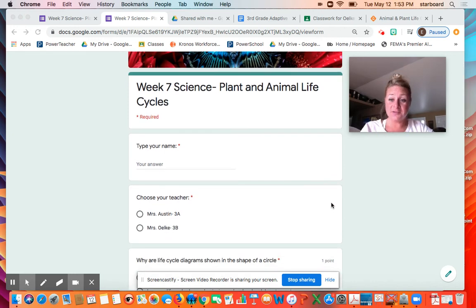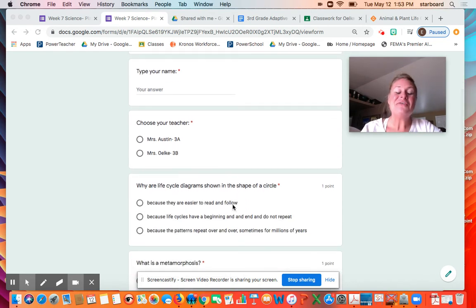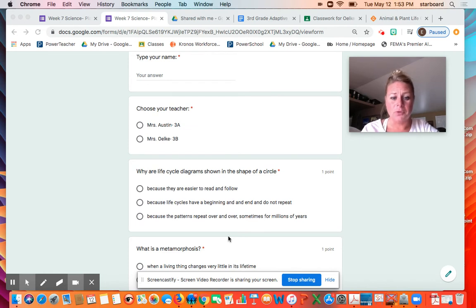So, when you get into this form after you've watched the video, you're going to type your name and choose your teacher. The first question you are going to answer says, why are life cycle diagrams shown in the shape of a circle? Is it because they're easier to read and follow? Because life cycles have a beginning and an end and do not repeat? Is it because the patterns repeat over and over, sometimes for millions of years? So think about a diagram. A diagram is a text feature that helps us understand what we are reading or what we are reading about. Why is it in the shape of a circle?